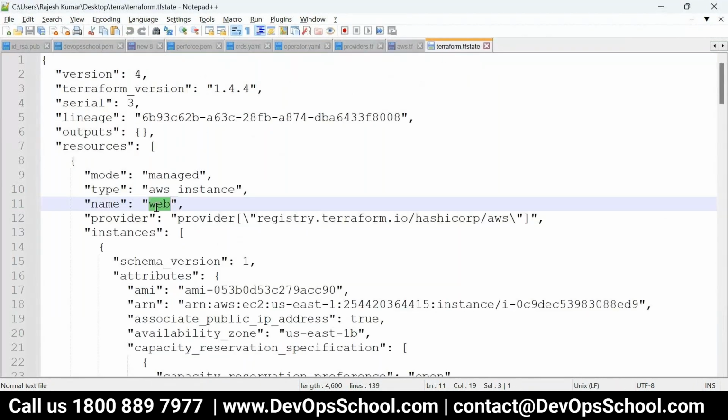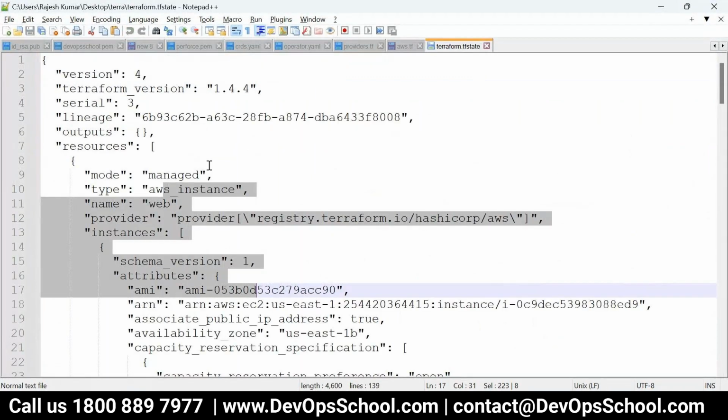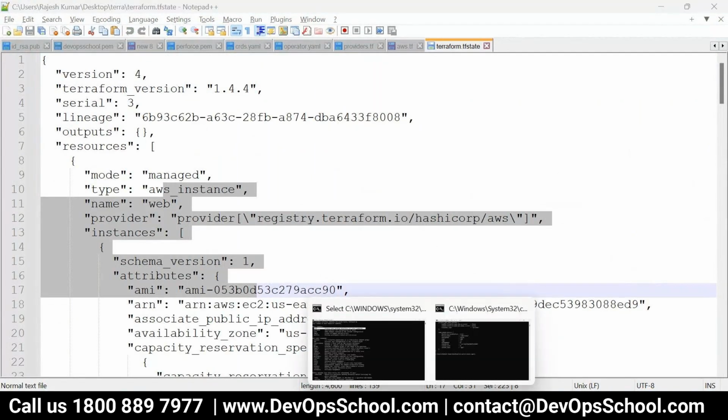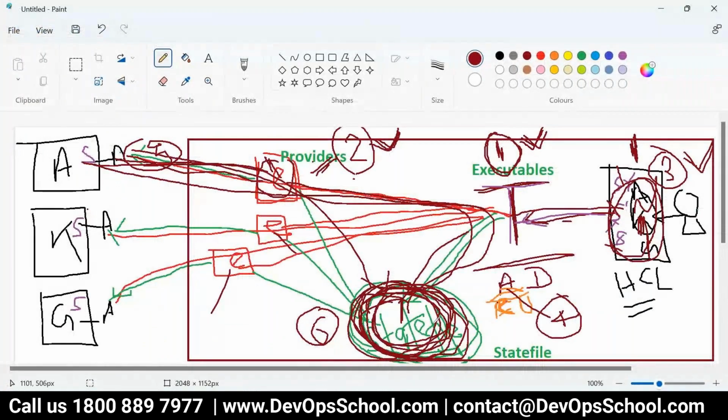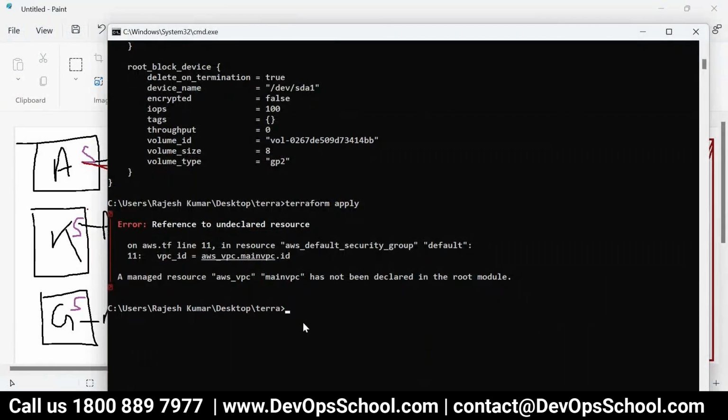This is the JSON output. This is the resource request. If you delete that file, Terraform will not find this in the JSON format, so it will create it. Getting my points? So if you delete it and apply again, it will create a new instance again.